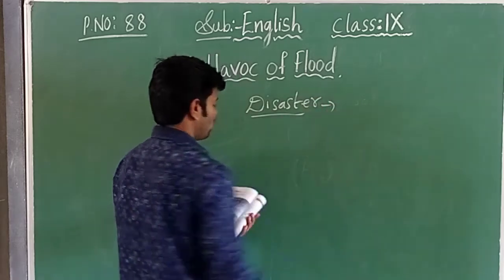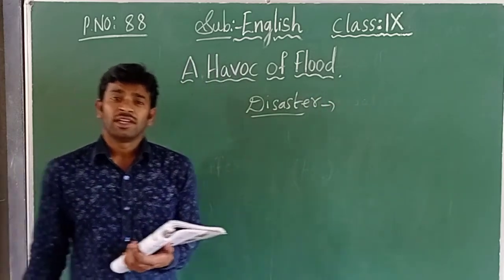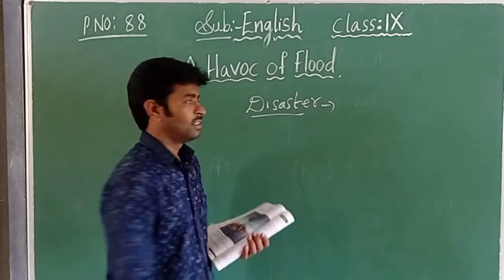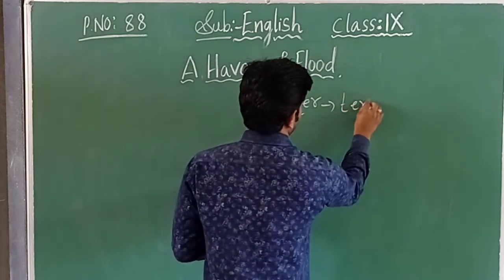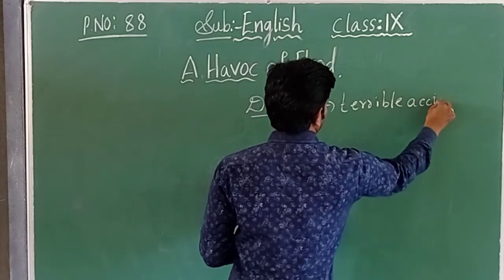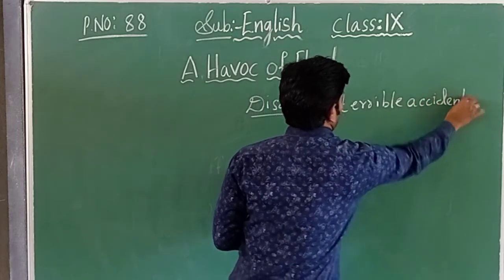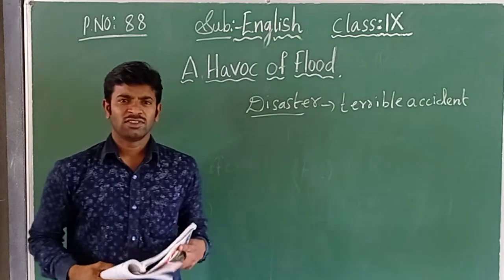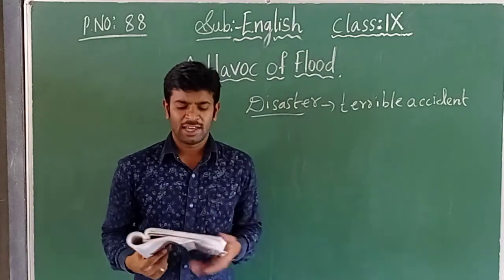Disaster means it is one terrible accident. It is one type of terrible accident, a situation which is very terrible.